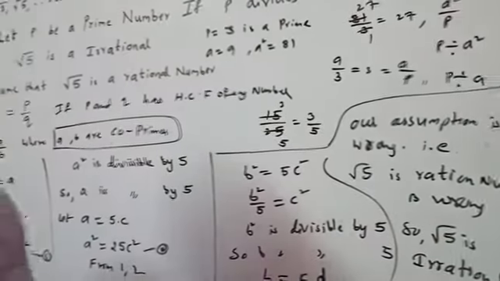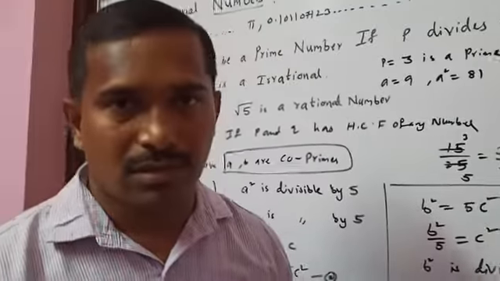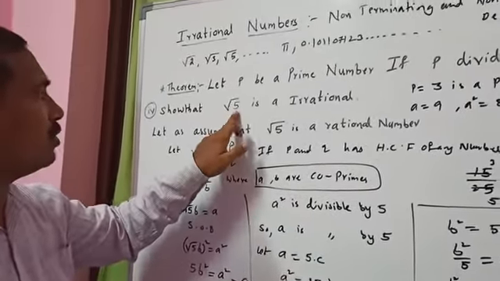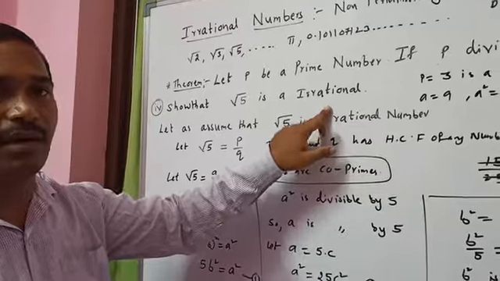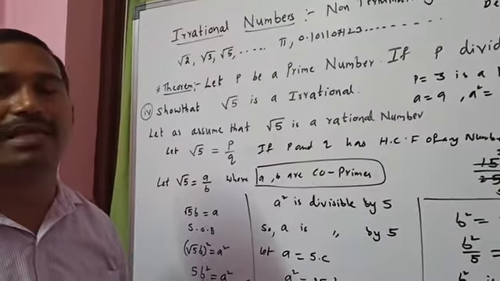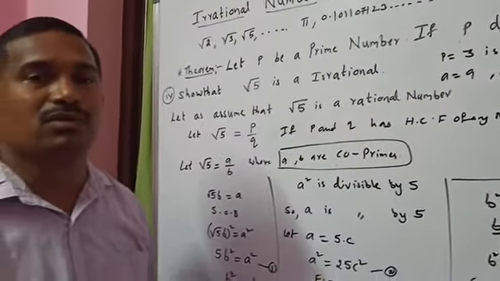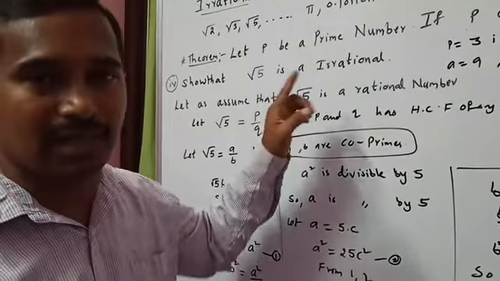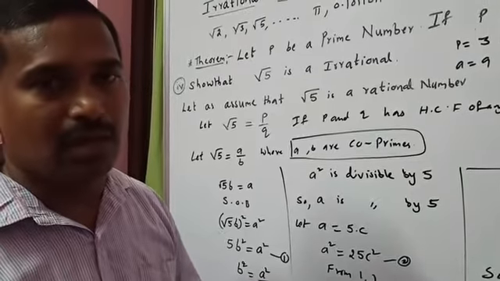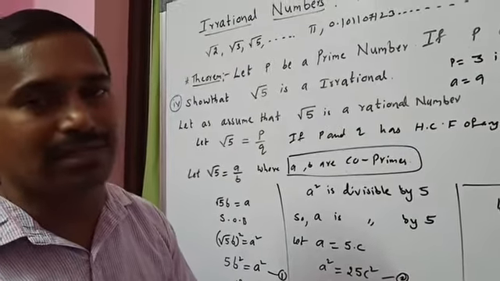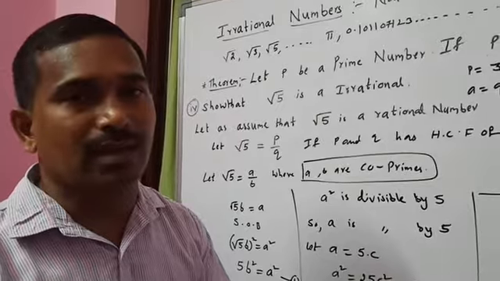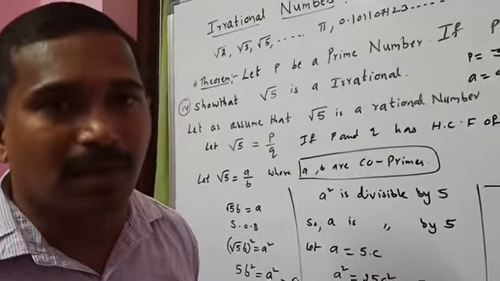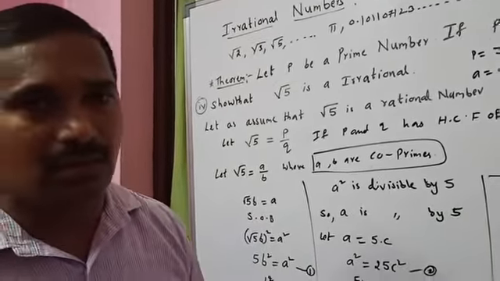Do you understand this? You have to prove in the same way that root 2 is an irrational number and root 3 is an irrational number. Go and see the example, root 2 is an irrational number. There is an example problem, you can understand. Solve the example problems, understand them, and try to do the exercise problems. I will explain some of the exercise problems, not all. Try to do them, you can get it. Okay, thank you.